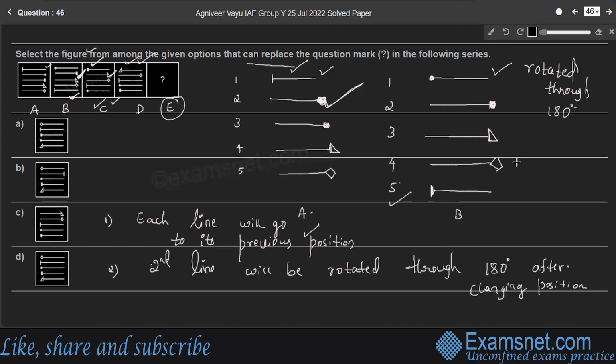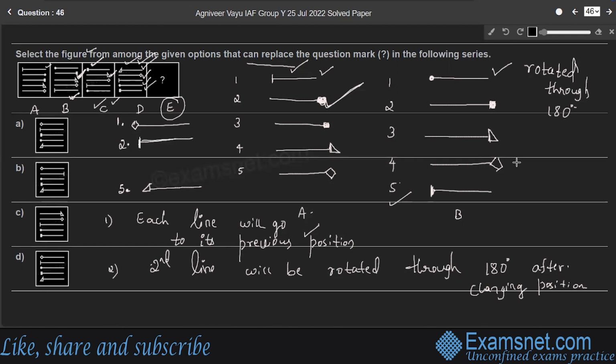So consider the first line of fourth figure. So first line is a line with a triangle. So its position will be the fifth position in figure E. So a line with a triangle, right? So second line in figure D is a line with a diamond shape, right? So second line will go to first position and its direction will be changed like this, right? So consider third line in the figure D. So this third position will be the second position in figure E, right? So second line will be this,